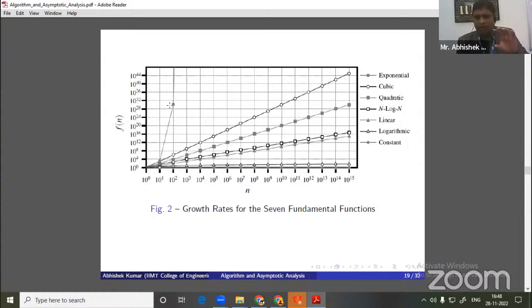So what is the basic significance of this graph? If the problem size is very small and we design an algorithm that takes exponential time, we can solve it in a finite amount of time. But if the size increases, we cannot solve that problem in a finite amount of time. So this is the basic significance of this.